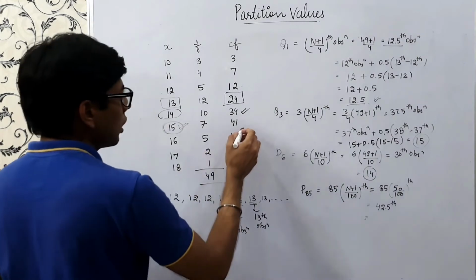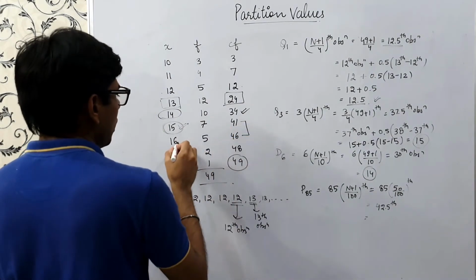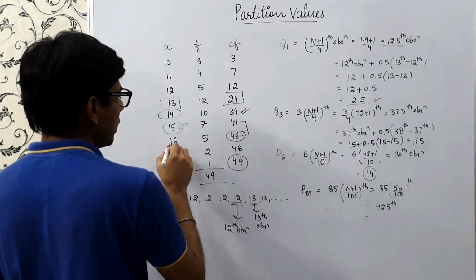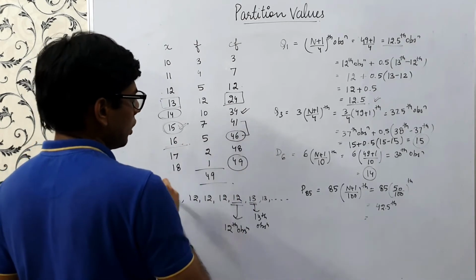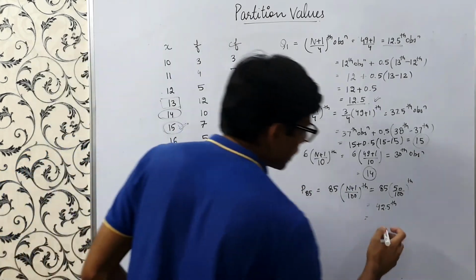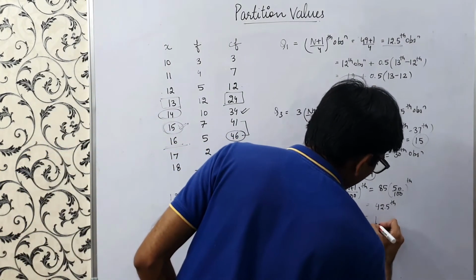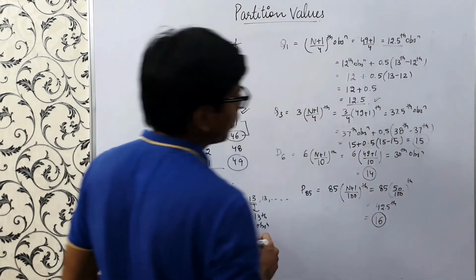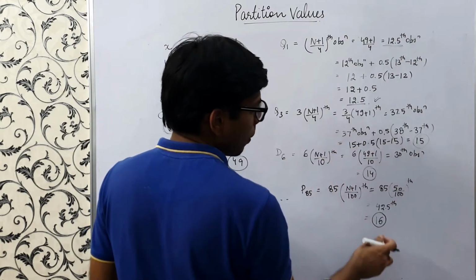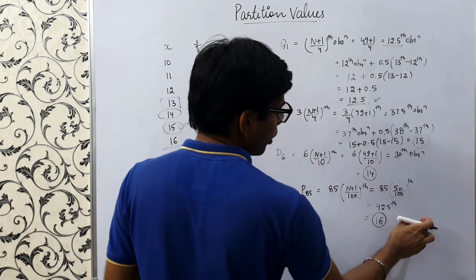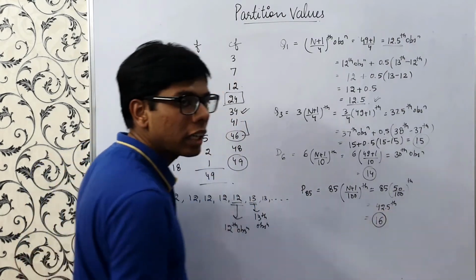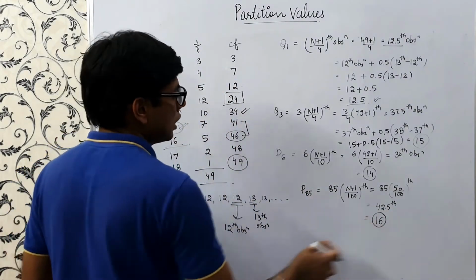If you see, it will lie here. So we take the cumulative frequency just greater than 42. This is 16, so the 42nd and 43rd observations both turn out to be 16. So our P85 would be nothing but 16. If we do this also, like 42nd observation plus 0.5 into (43rd minus 42nd), that turns out to be 16 only, because our 42nd and 43rd observations are 16 only, right?